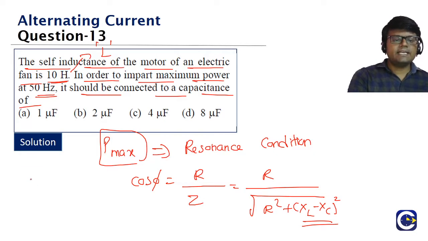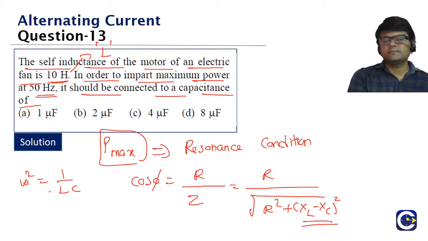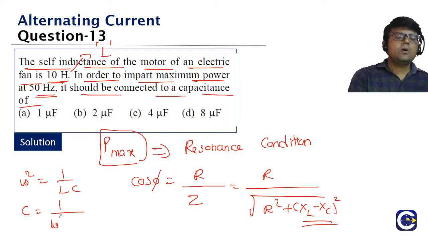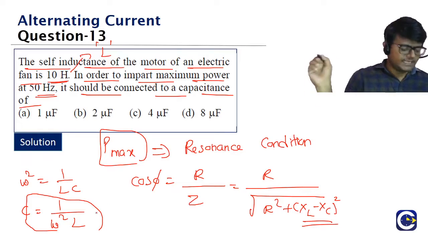What is the condition, guys? Omega square should be equal to 1 by LC. That is the condition for resonance, right? From here we want C, so C will be equal to 1 by omega square into L. This is the formula. The capacitance value required is 1 by omega square into L. This formula we have to use. Check it, guys.